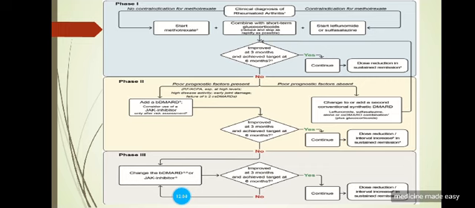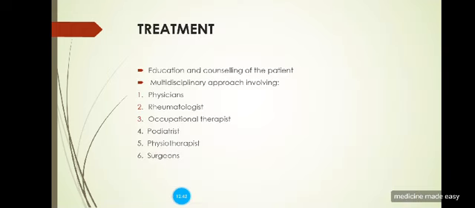If the patient is not responding to triple therapy after again 3 months, you can add JAK inhibitors or anti-TNF inhibitors. If the patient still is not responding, then you can shift to biological DMARDs. If there is no response, you can go for rituximab, tocilizumab, tofacitinib, abatacept. If at certain points antibodies develop against certain biological DMARDs, we have to change to another biological DMARD. And along with this, there is the important matter of how we deal with RA in pregnancy.